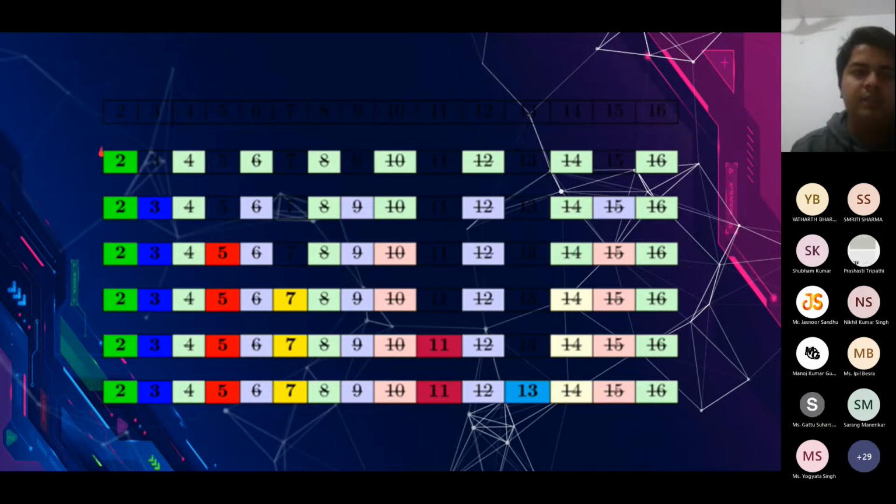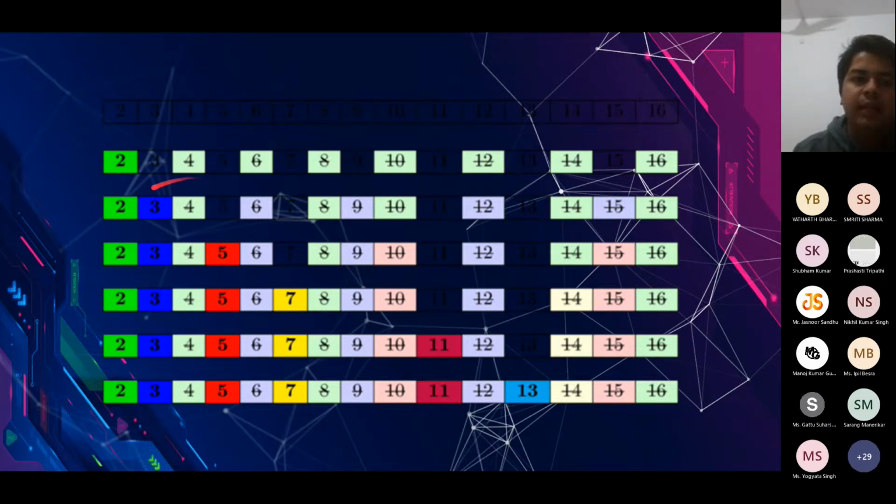Now the algorithm starts. Firstly we check if 2 is prime or not. We know that initially it was marked as prime, so it's a prime. So we go on all the factors of 2. We go on 4, we go on 6, we go on 8, all the way to n, and we cancel them out. Because 2 is a prime number, all of its multiples can't be prime because they are divisible by 2. So I go to all the multiples of 2 and I mark them composite.